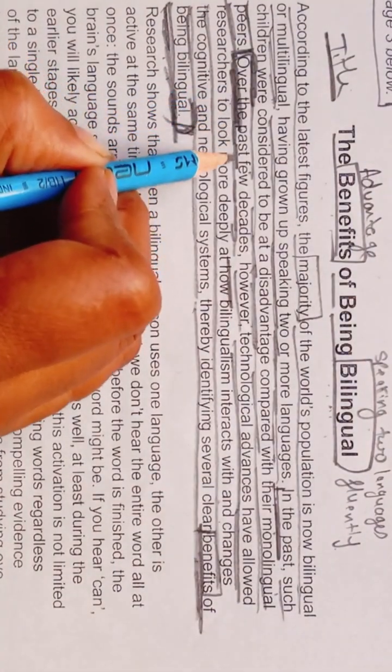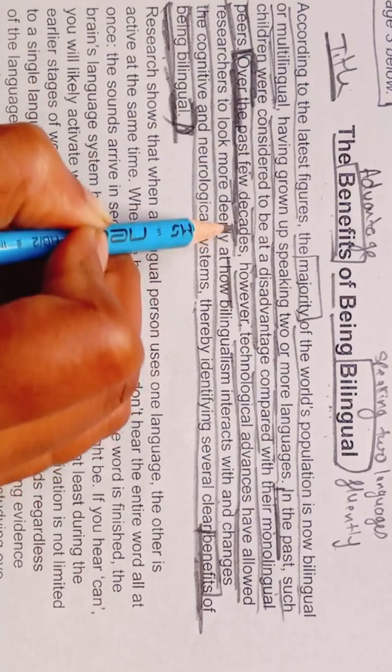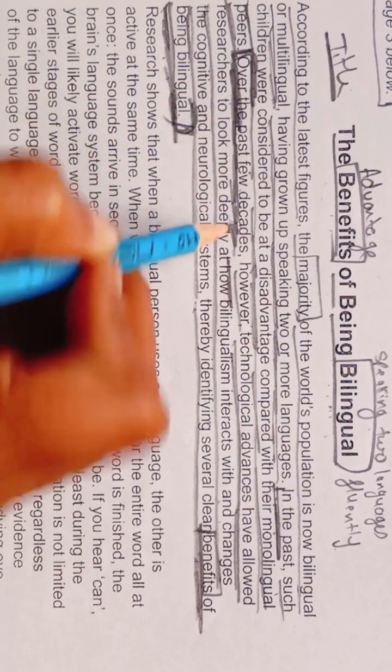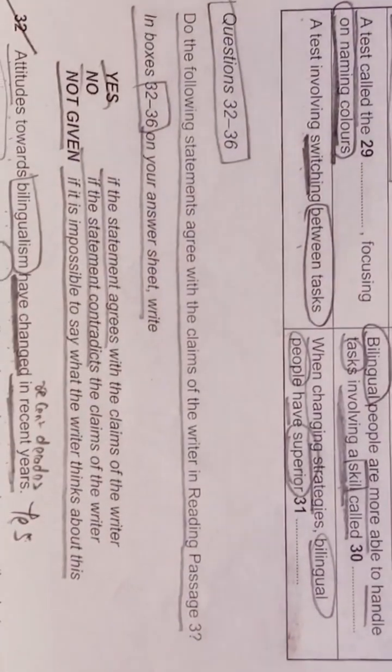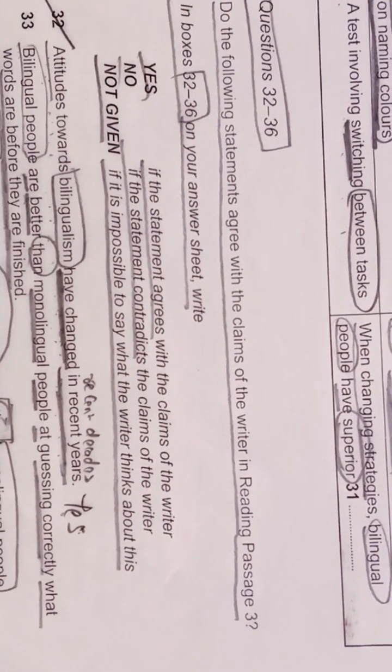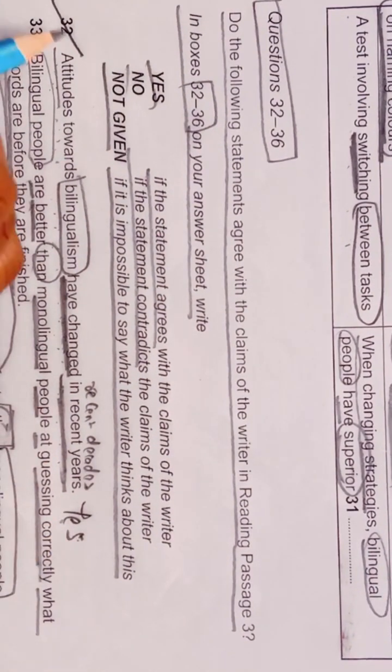Here, the line "over the past few decades" is important. That's why both statements agree with each other, and that's why we have written yes in front of 32. We will write yes in front of 32 in our answer sheet.